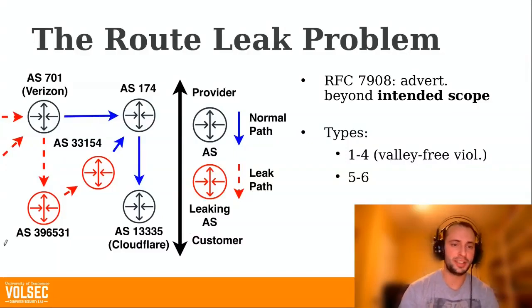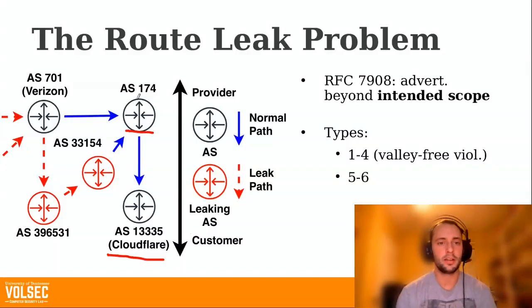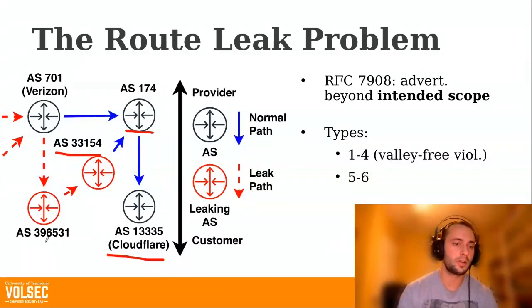I have an example leak from July of 2019, a big disruptive leak that occurred when Cloudflare advertised certain prefixes to its provider, AS174, a very big network in the core of the internet. That network then shared the route with another of its customers, AS33154, who's a small ISP. This network leaked a more specific of the route. It's not really important what that means, but this AS shared a route with one of its customers, AS396531.